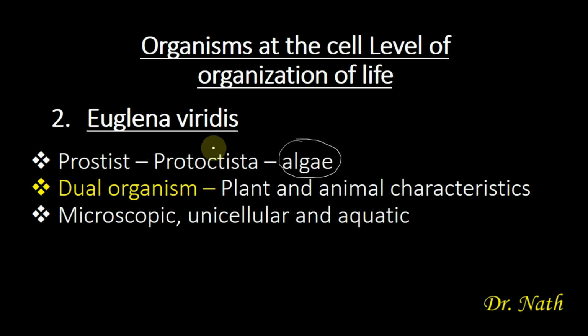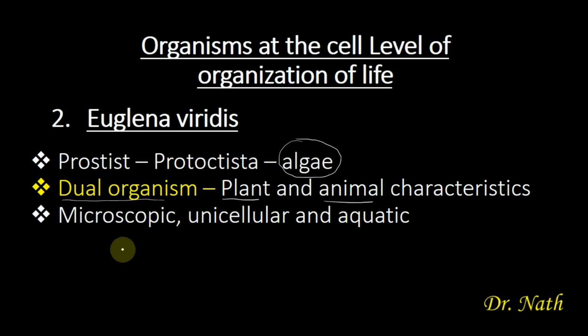Another thing that you should know about Euglena is that Euglena is a dual organism. And why is it called a dual organism? It is called a dual organism because it has both plant and animal features. So because it has plant features, that is why botanists classify Euglena as a plant. And because it has animal features, that is why zoologists classify it as an animal. So this is high yield and it's very important. You can be asked in an exam that why is Euglena referred to as a dual organism? So Euglena is referred to as a dual organism because it has both plant and animal characteristics or features.